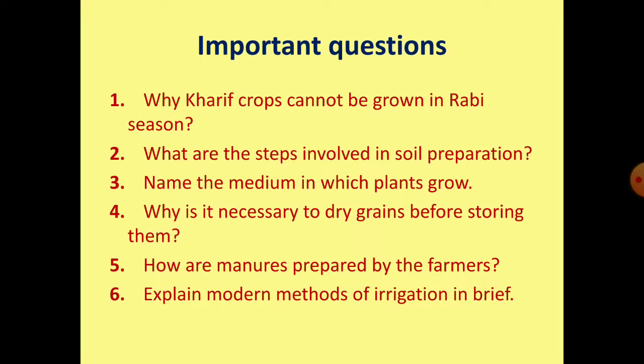So what is the next question? Name the medium in which plants grow. Soil is the natural medium for plants to grow. The medium in which plants grow is called the nutrient medium. These nutrient media are used in tissue culture laboratories. These nutrient media have the ingredients of soil.